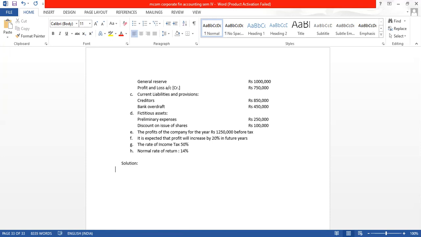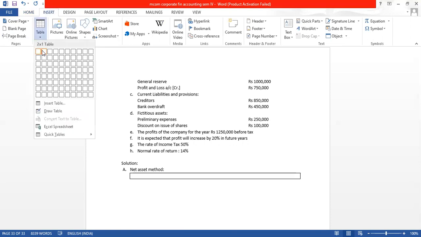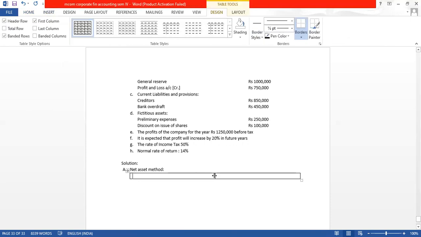First we will have to find out the value of equity share as per net asset method. For that I will have to insert a table. Revised values of assets and liabilities are not given. In that case, we will have to take the given balance sheet values. Particulars, rupees.